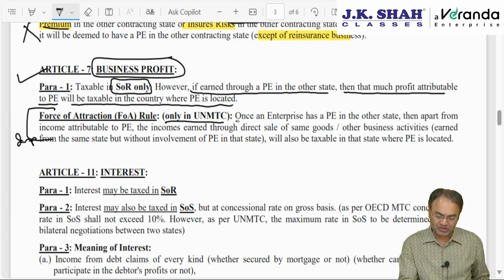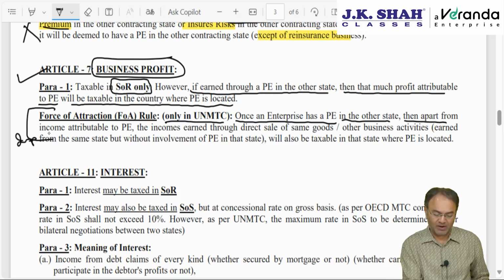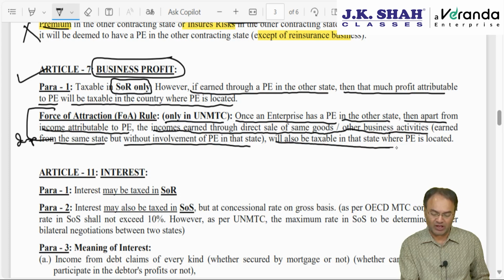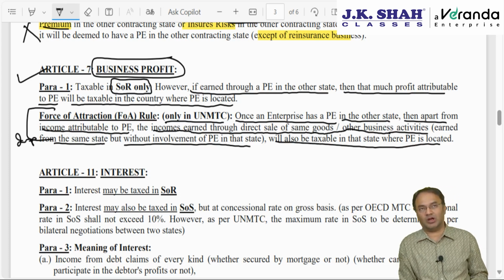This is important. Once an enterprise has a PE in the other state, then apart from the income attributable to the PE, other income earned through direct sale of the same goods or same business activity from the same state, but without involvement of the PE, will also be taxable in that state where the PE is located.